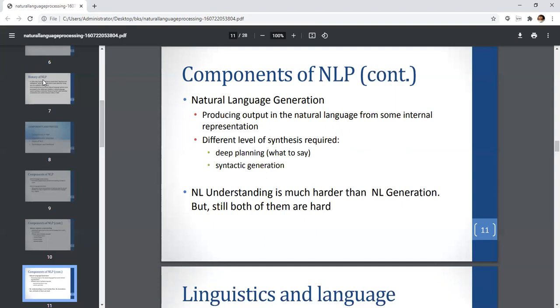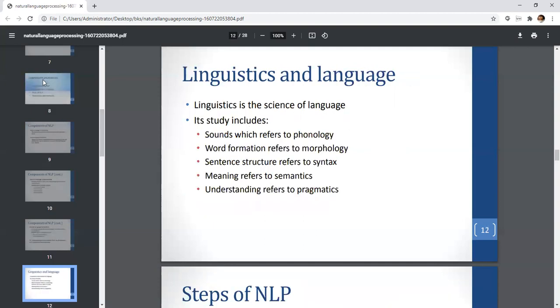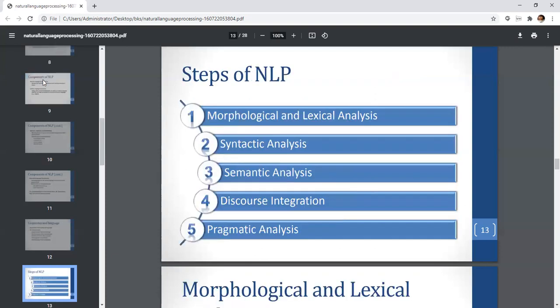Natural language understanding is much harder than natural language generation, but still both of them are a little bit hard. Linguistics is the science of language. Its study includes sounds, which refer to phonology; word formation, which refers to morphology; sentence structure, which refers to syntax; meaning, which refers to semantics; and understanding, which refers to pragmatics.